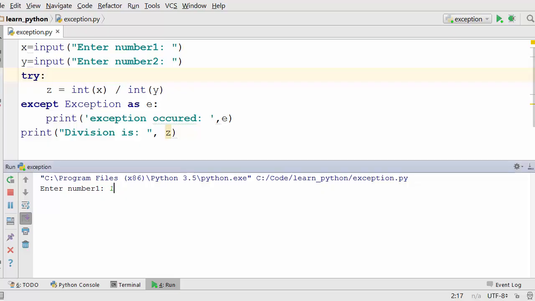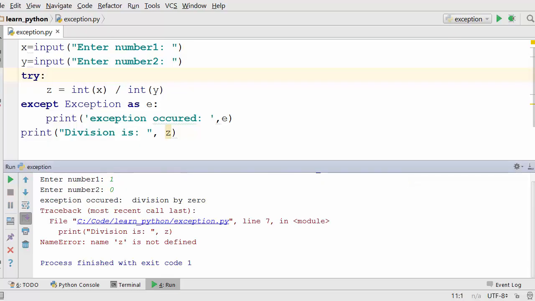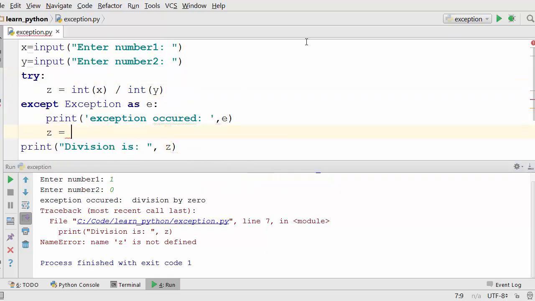exception occurred, and let's first print the exception and see what happens when you run this program. Okay, I'm entering the numbers and it is saying name 'z' is not defined. Okay, this was another problem. So okay, what I'm doing is, if I cannot divide a number by 0, I'm initializing z as None.